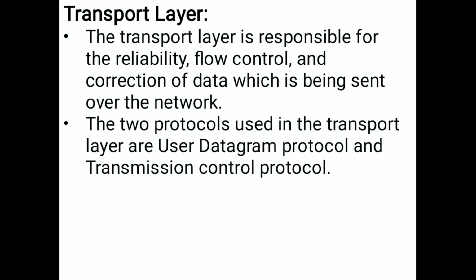And the third one is the transport layer. The transport layer is responsible for reliability, flow control and correction of data which is being sent over the network. What is flow control and correction of data? Flow control we'll see in the next class. The transport layer will check whether there are any errors, and then it will send the data to the network. The two protocols used in the transport layer are User Datagram Protocol and Transmission Control Protocol.